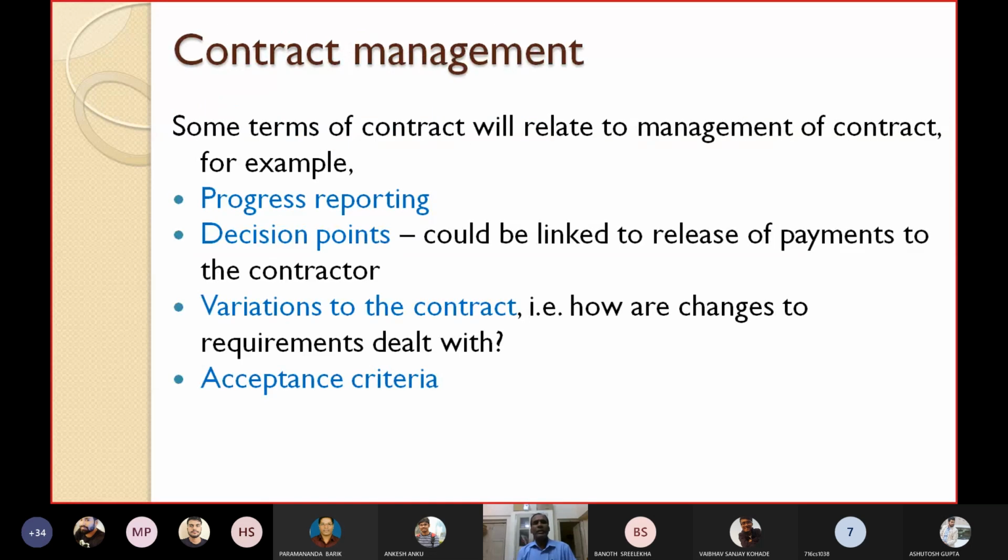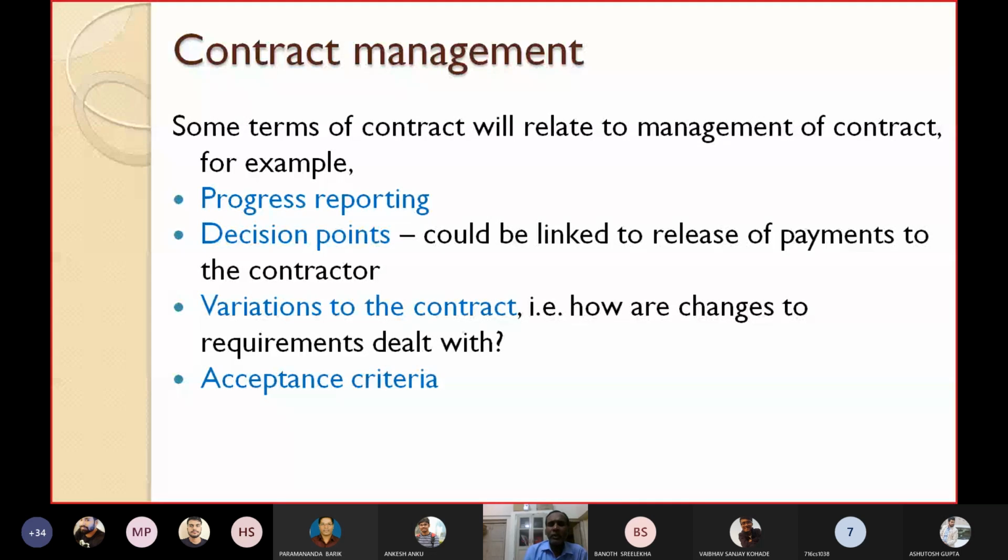Let's quickly look at contract management. Some terms of a contract will relate to management of the contract. For example, progress reporting. In the contract, you should also write what the progress reporting method should be, how you can report the progress. That should also be written in the contract document.